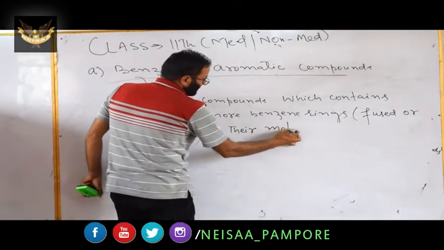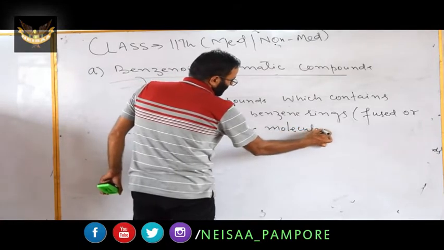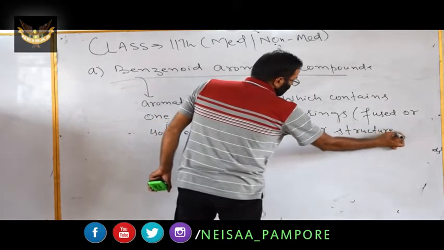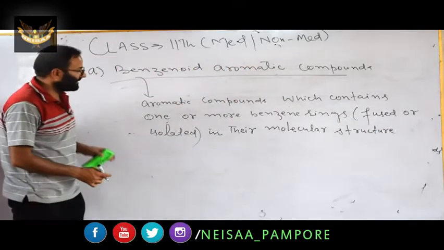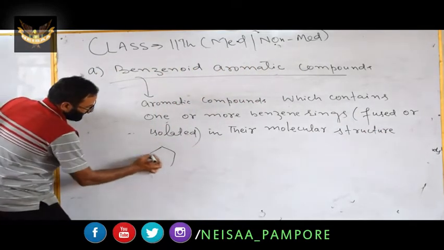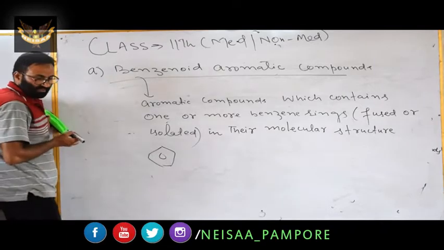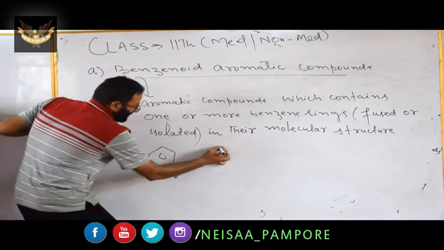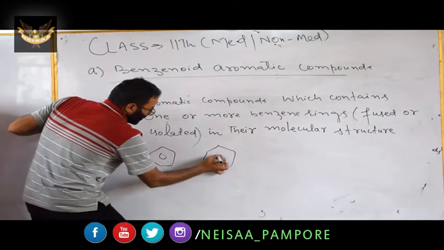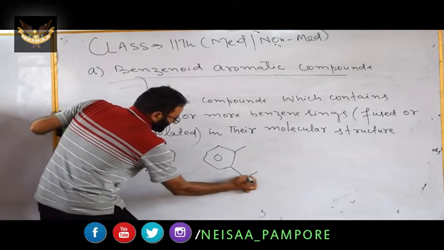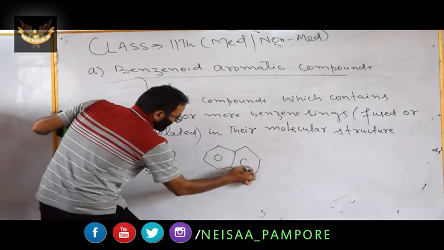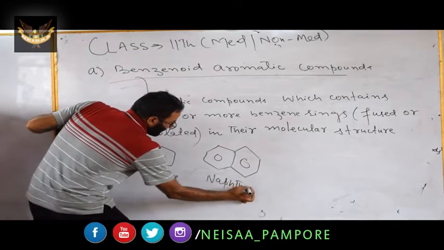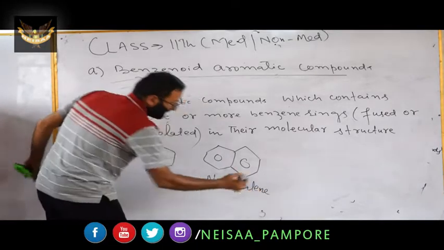This is their definition. For example, if you have benzene, this one is benzene. You can also mention its name. If you have two benzene rings that are fused, it is naphthalene. Remember this, naphthalene.